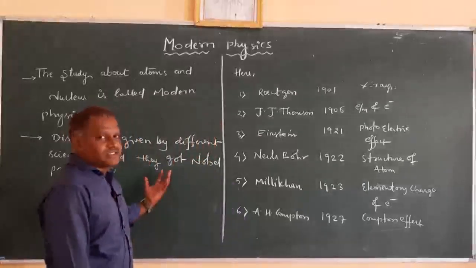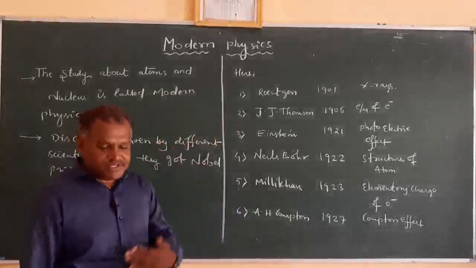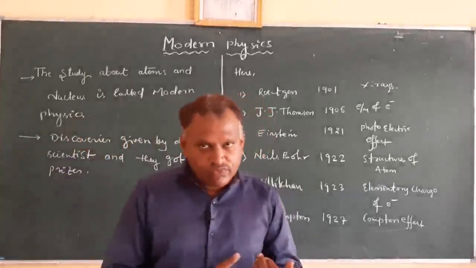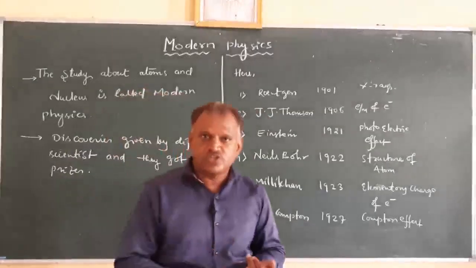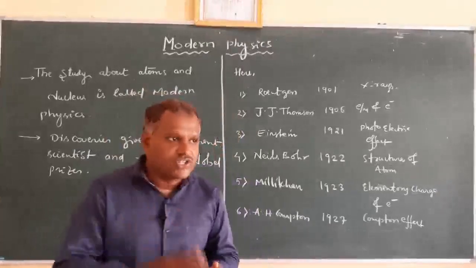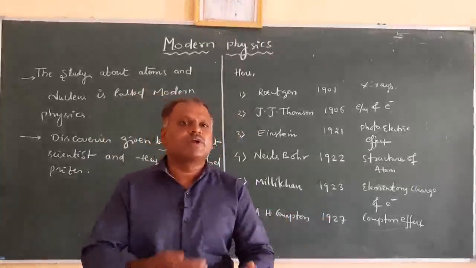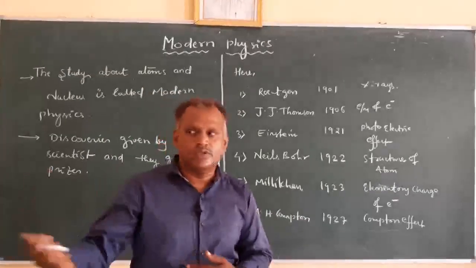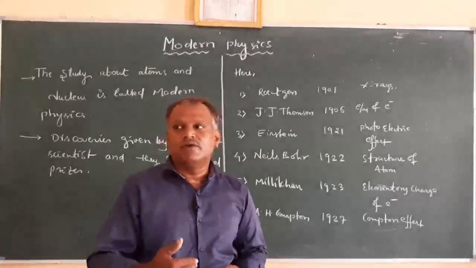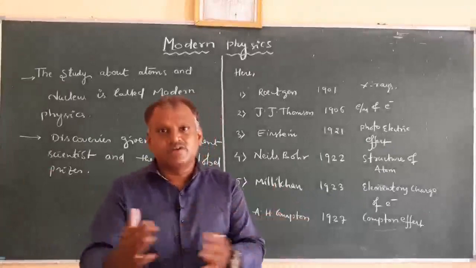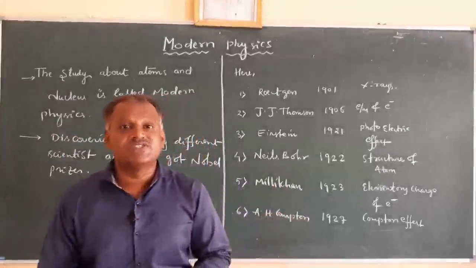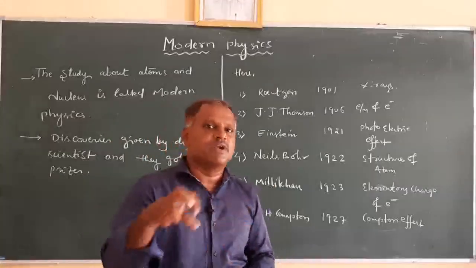Now in this chapter, first we will discuss the discovery of the electron, the specific charge of the electron, and the elementary charge determined by Millikan. Once we complete all this information, we get into the effect of these electrons when they strike surfaces, especially a metal surface.